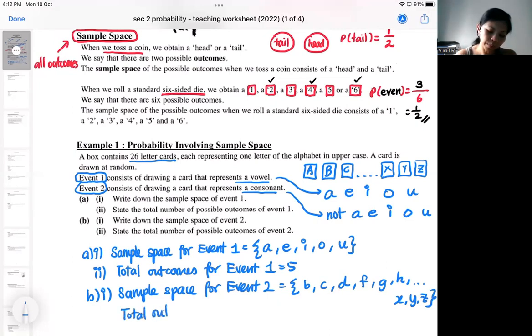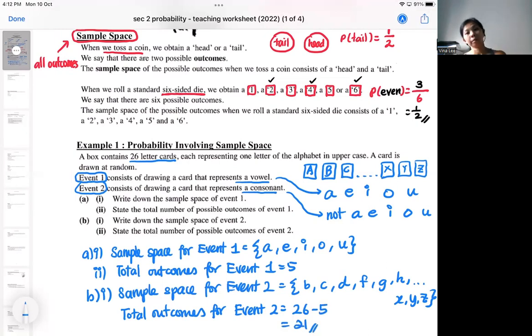Of course, if you're going to be counting, it is a lot. So we use the total to subtract the vowels. There are 26 letters, there are 5 vowels, so there should be 21 outcomes.